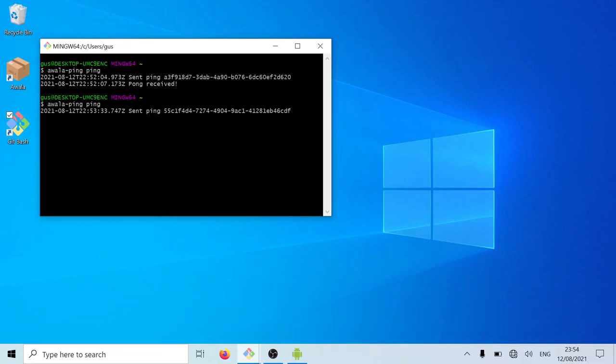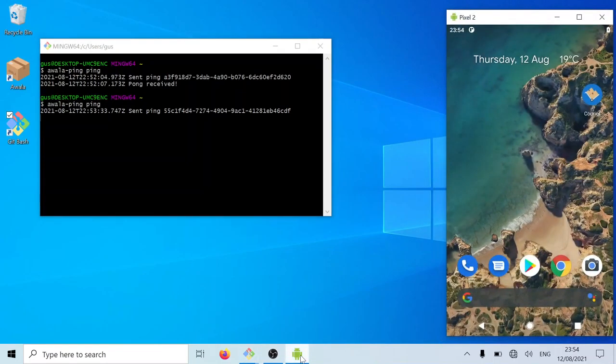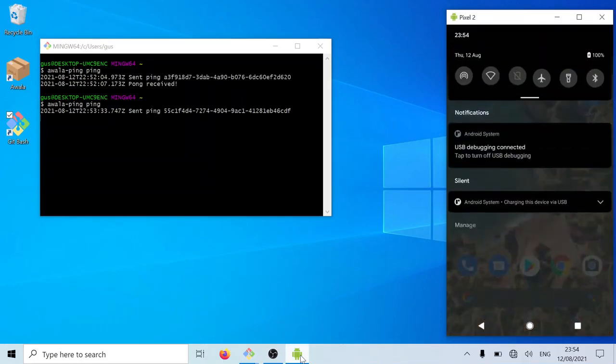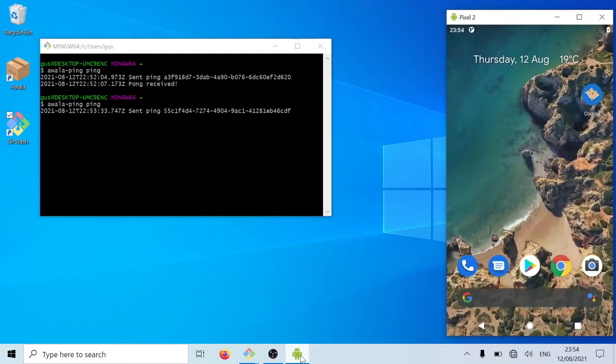So an Awala courier is somebody that relays the data physically between a region disconnected from the internet and a location connected to the internet. So I'll show you what the courier sees on their phone. So in this case, we're going to be using Android. The courier does not have access to the internet, of course.